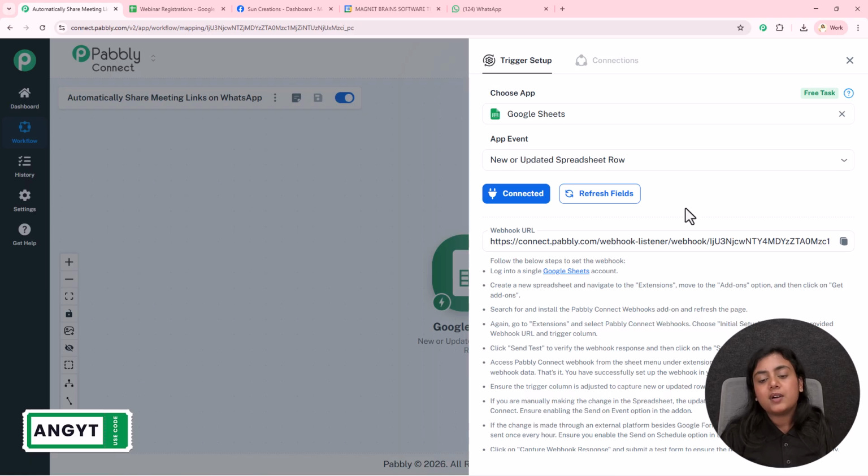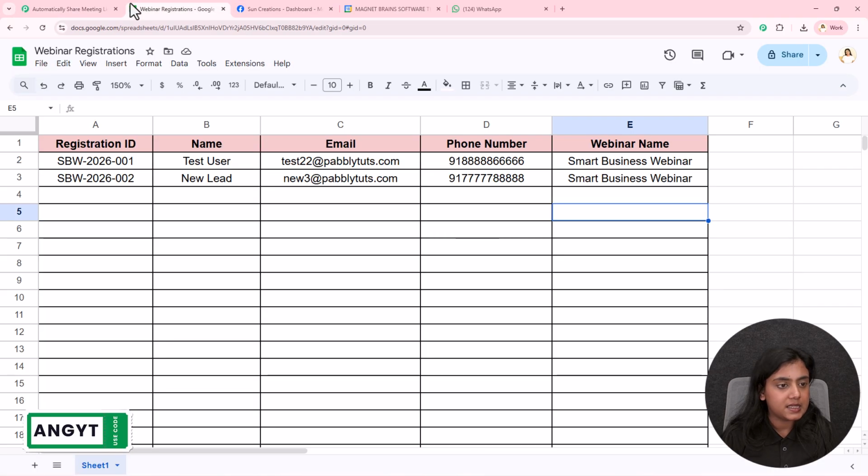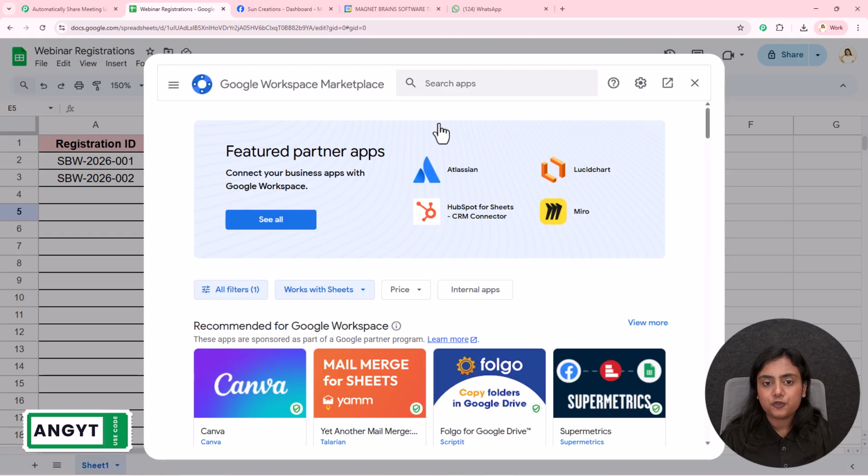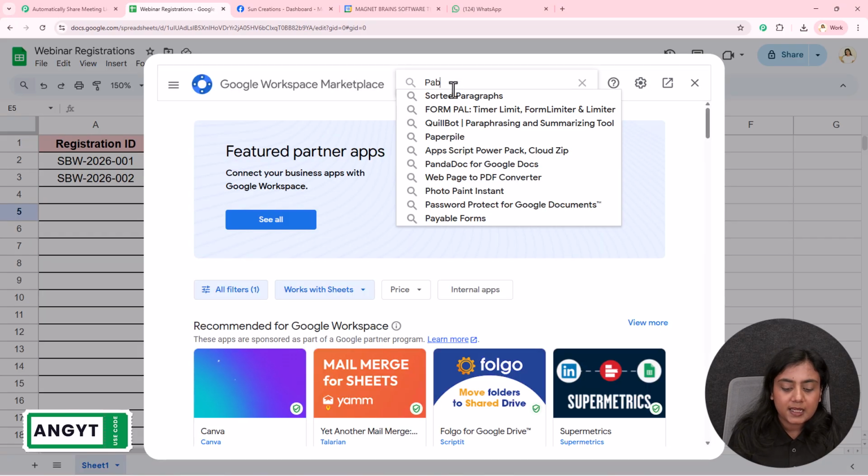You will receive a webhook URL using which you can create the connection between Pabbly Connect and Google Sheets. Okay, and you will receive some steps that you need to follow. Copy this URL and open the spreadsheet that you have created. From the panel, go to extensions, add-ons, and get add-ons. You will come to this window right here. In the window, you need to search for Pabbly Connect Webhooks in the search apps.